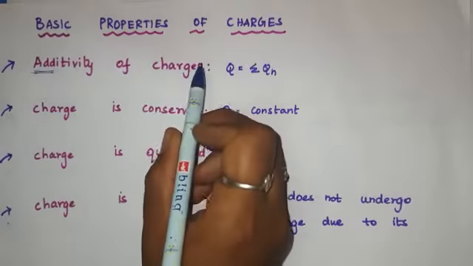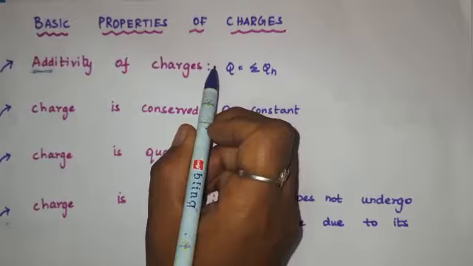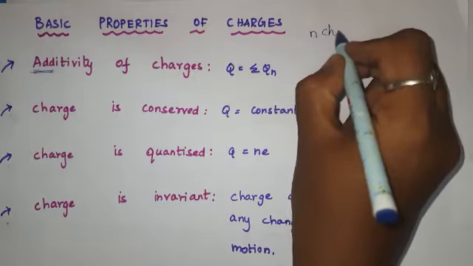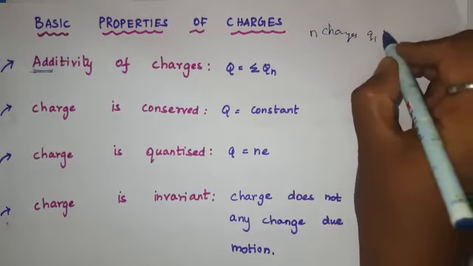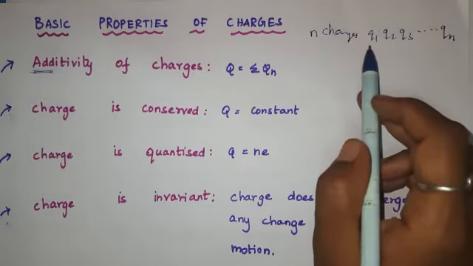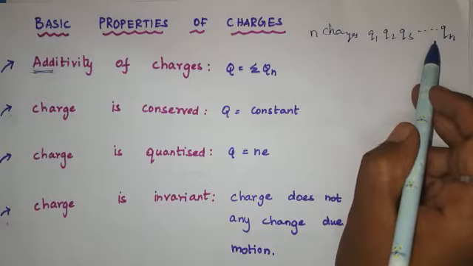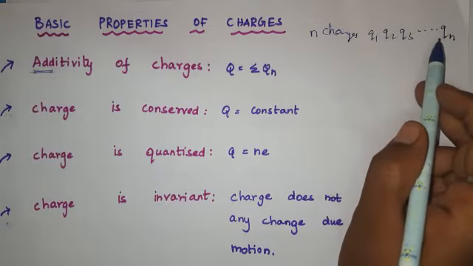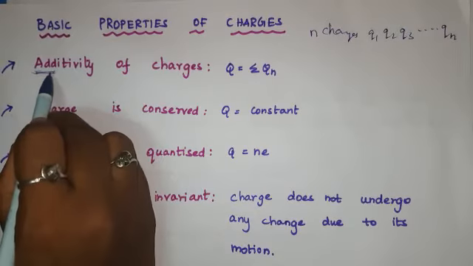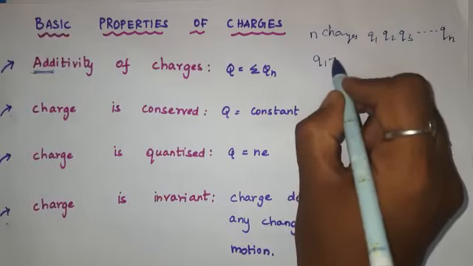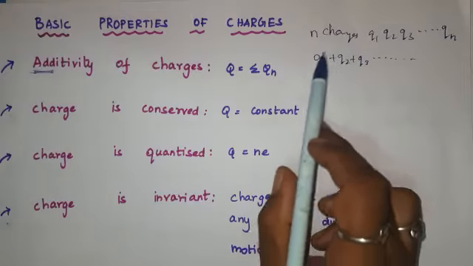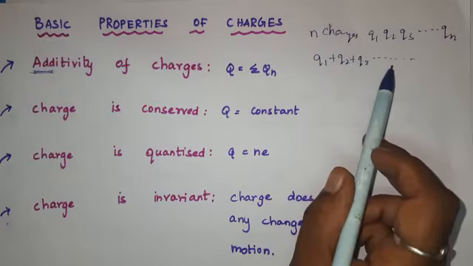So in the case of additivity of charges, if a system contains n charges, for example Q1, Q2, Q3 till Qn, then the total charge of the system is Q1 plus Q2 plus Q3 and so on. So this is the total charge of the system.